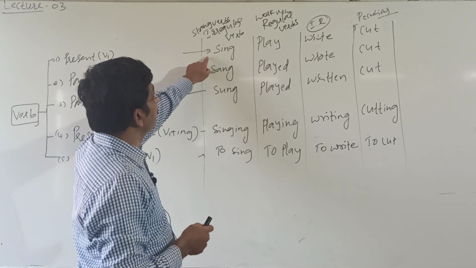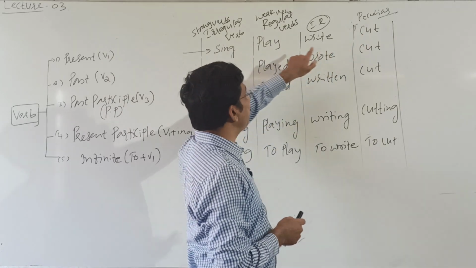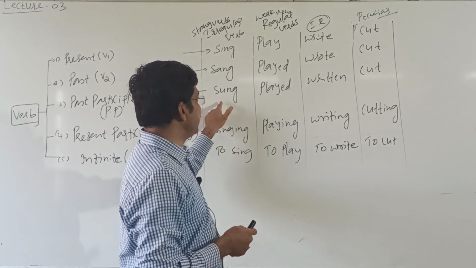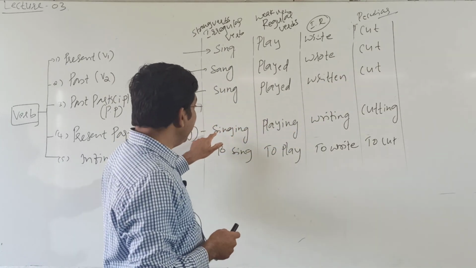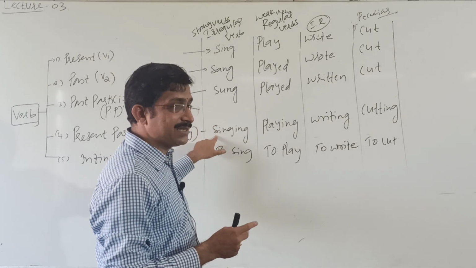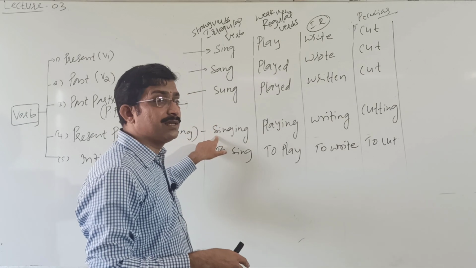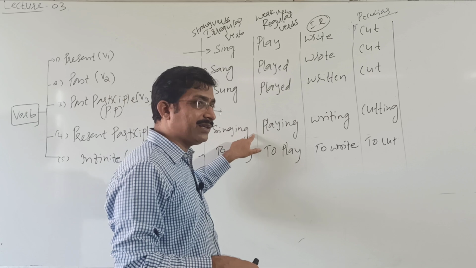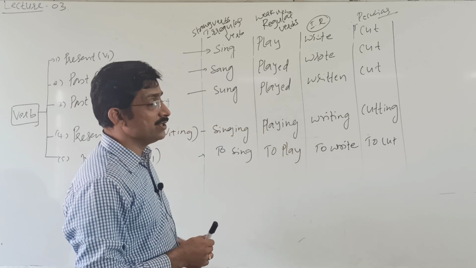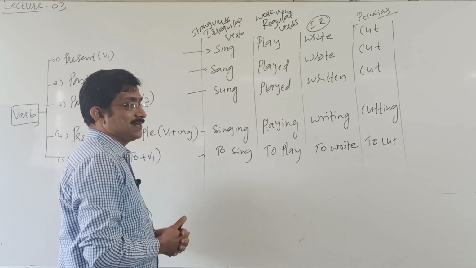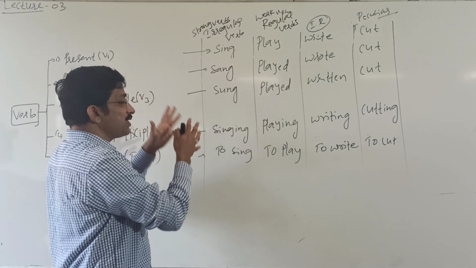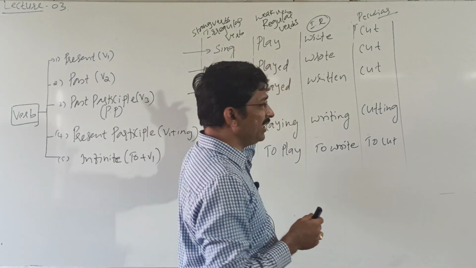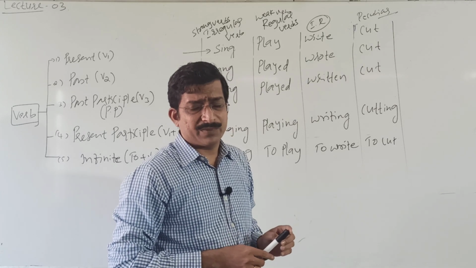We use these while framing tenses. Simple present tense, this is simple past tense, and these are perfect tenses, and these are all continuous tenses. Present continuous tense, past continuous tense, future continuous tense, present perfect continuous tense, past perfect continuous tense, future perfect continuous tense. So these transformations are very important. These forms are very important to learn tenses, and tenses are very important to understand reported speech.